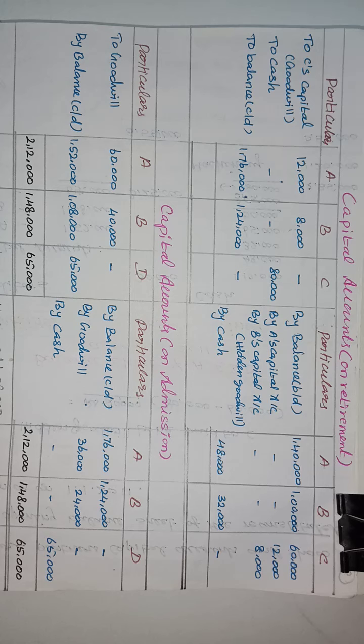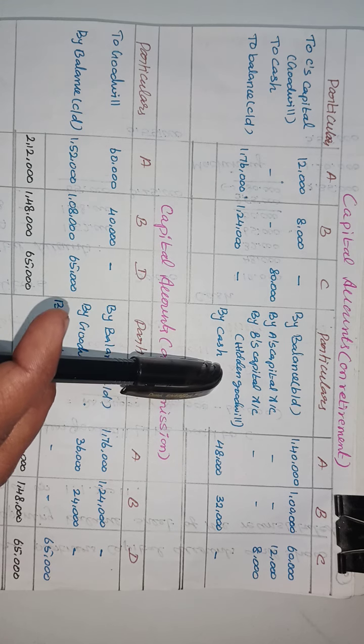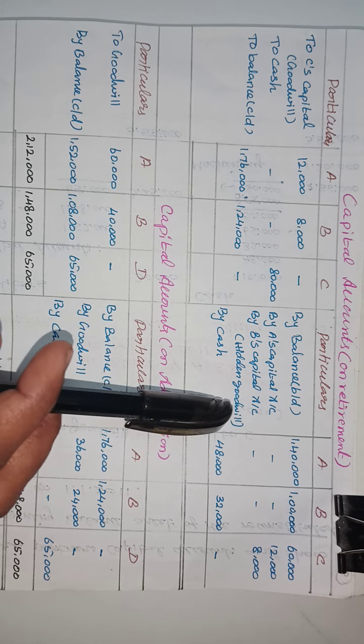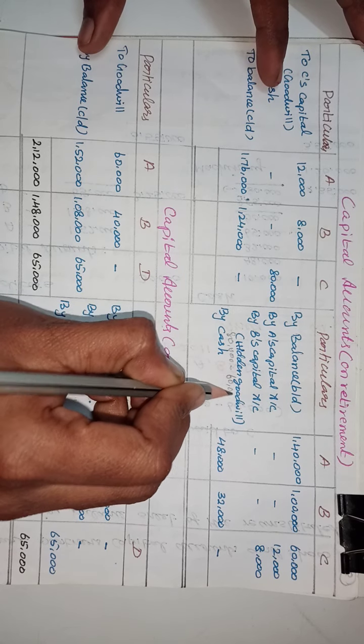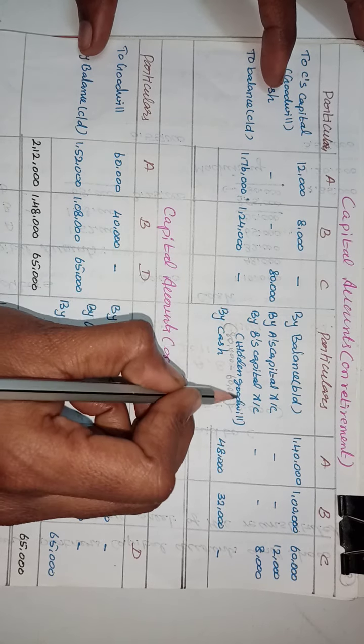This is the capital account on retirement and on admission. On retirement, we take the opening balances of the capital accounts of A, B and C. Then the hidden goodwill: C's capital is 60,000 and his interest at the time of retirement is 80,000, so 80,000 minus 60,000 gives 20,000 hidden goodwill.